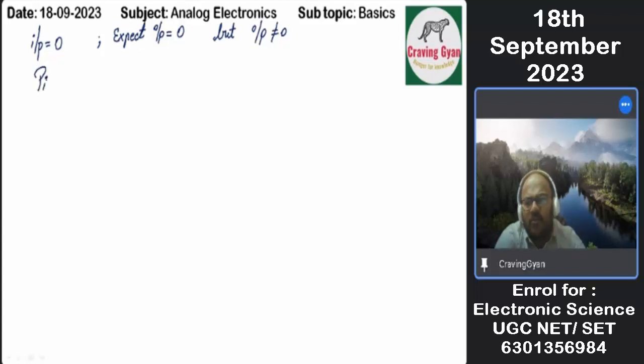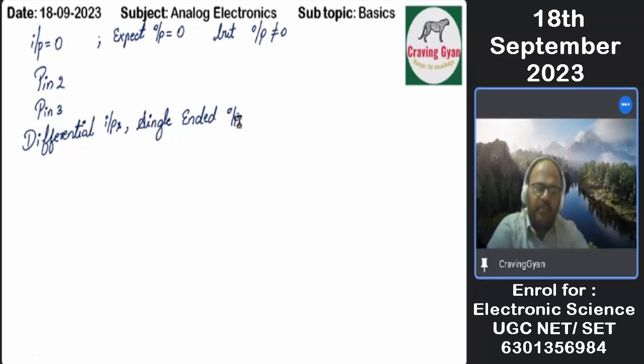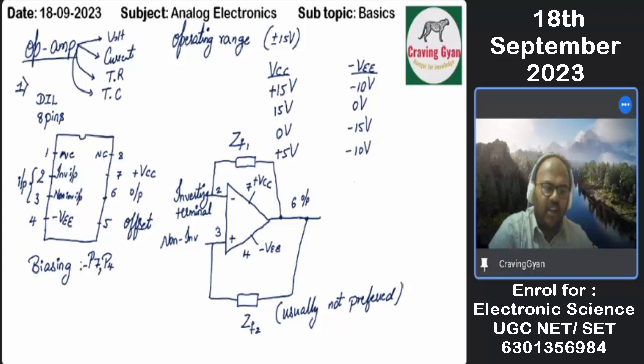Now look at pin number 2 and pin number 3. If I am telling you we will be having two inputs, can I tell it is operating like what? Differential inputs, then a single-ended output. That means what? One of the values is pin number 6 and the other value is what? Ground.